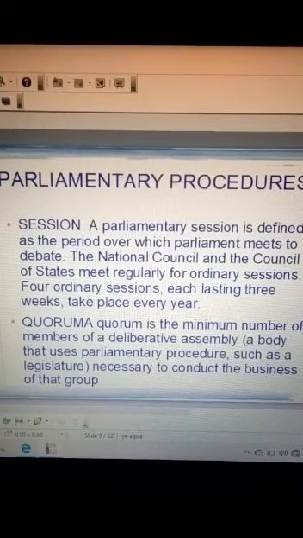Quorum is the minimum number of members of a deliberative body, meaning both houses of the parliament or the state legislative body, necessary to conduct the business of that group.